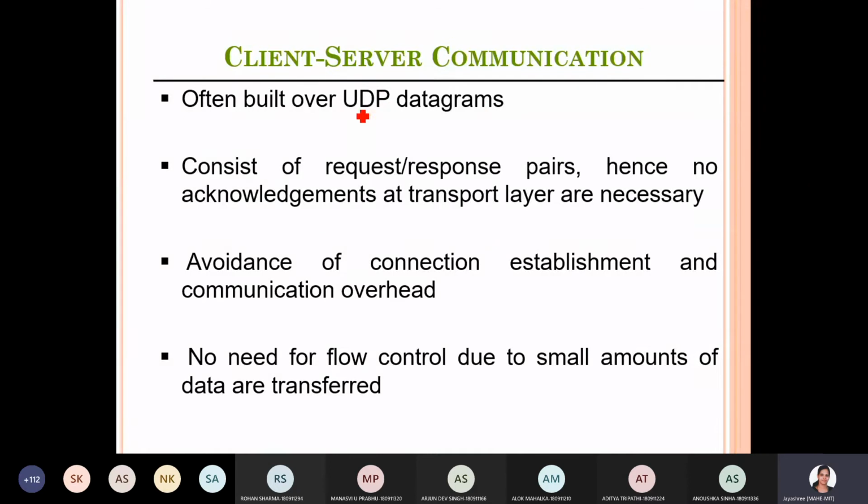Request reply communication is built over UDP datagrams and consists of request response pairs, hence no acknowledgements at the transport layer are necessary. So these two types of message transmission, request and response, are there in the request reply protocol. Connection establishment and communication overhead are avoided because it is built over UDP datagrams. A very small amount of data may be transferred in this type of communication, so there is no need for a flow control mechanism either.